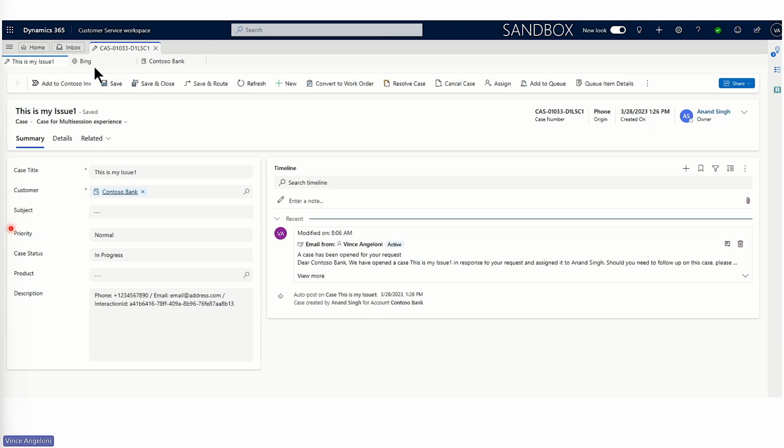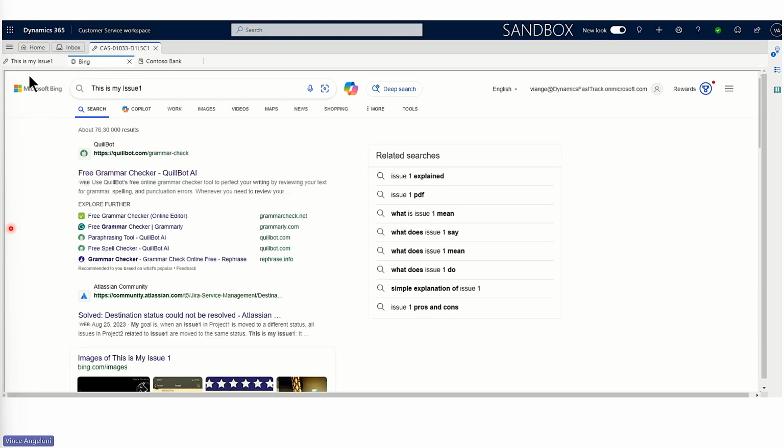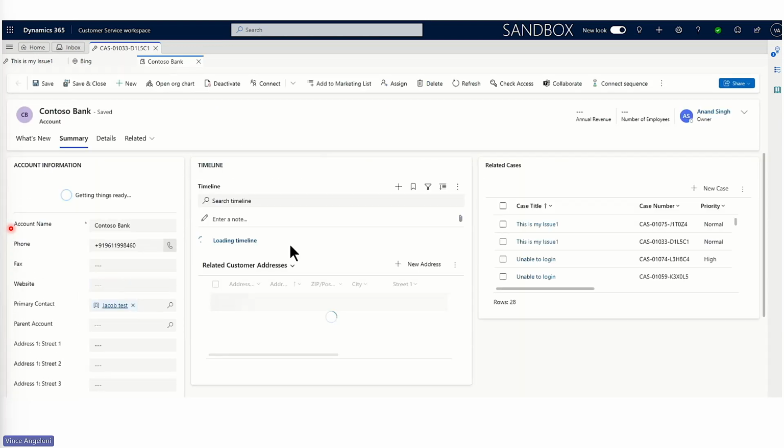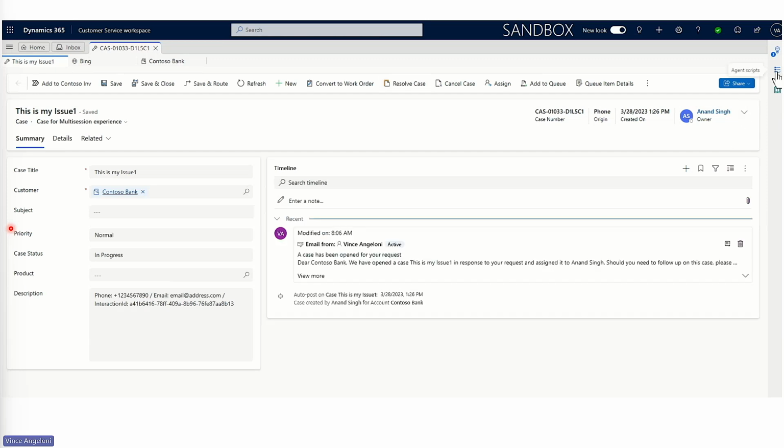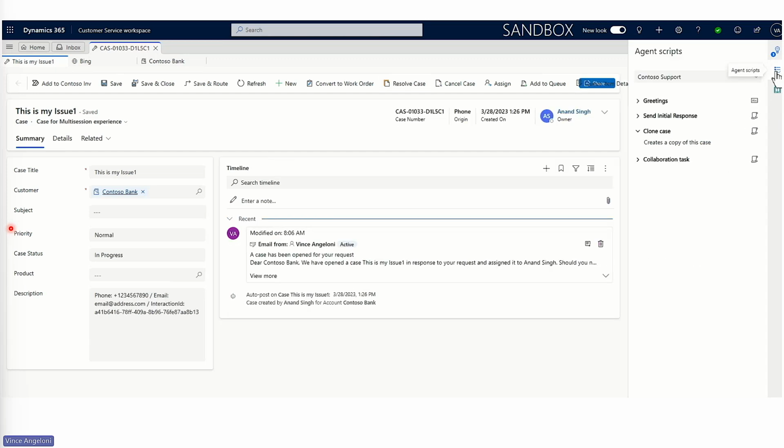When I open up the case, I see two tabs which got automatically opened. The first one is about Bing search, which is searching with respect to the issue. The second tab shows the details about the customer record. These two are done as part of the automation. On the right side pane, you see the agent scripts. If I click here, you will see all the different agent scripts which have been configured. As part of the tutorial, we have configured 4 different agent scripts.